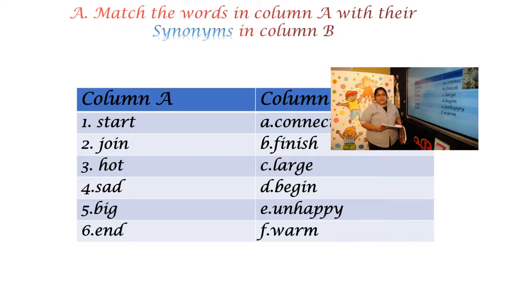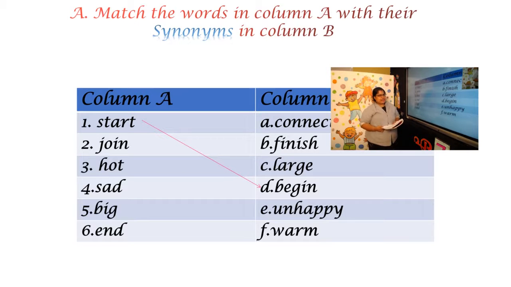Some words are given in column A. The words with almost the same meaning are given in column B. You have to match them correctly. Can we do it now? Yes. Take your pencil. Get ready. First say the answer, then you can write it down. Look here. First one, start. Another word with the same meaning is begin.